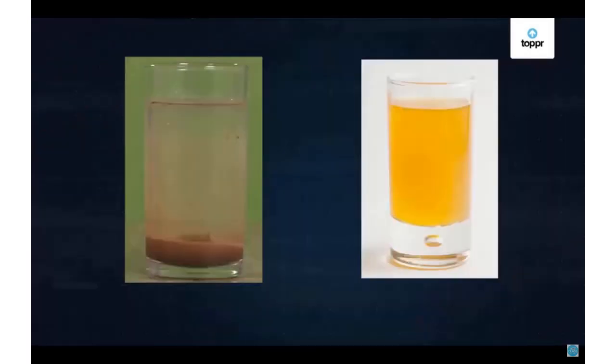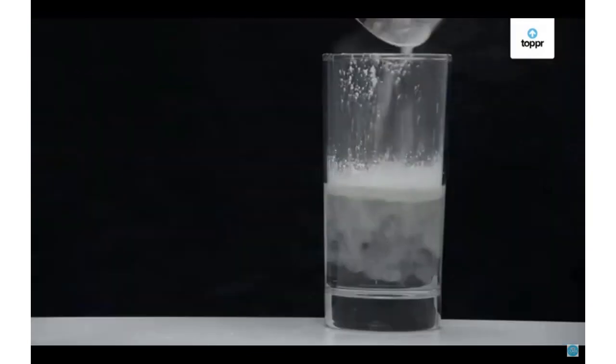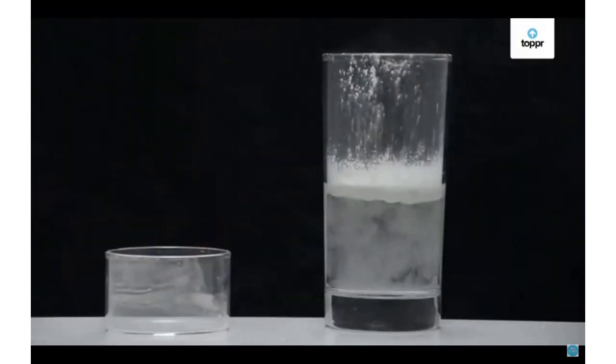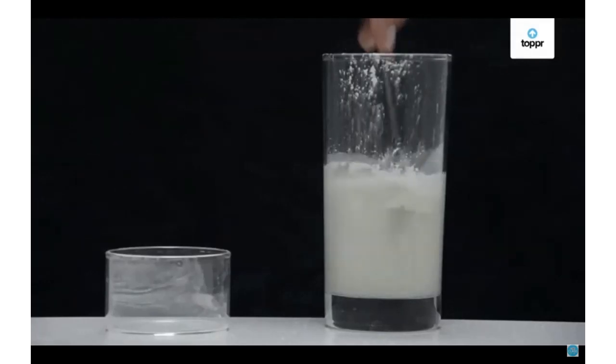But the sand particles in a sand-water mixture are clearly visible. That means the solute particles in a suspension are much larger than solute particles in a true solution, more than 1,000 times larger. Neither does flour seem to settle down at the bottom of the glass, nor does it dissolve completely like in a true solution.